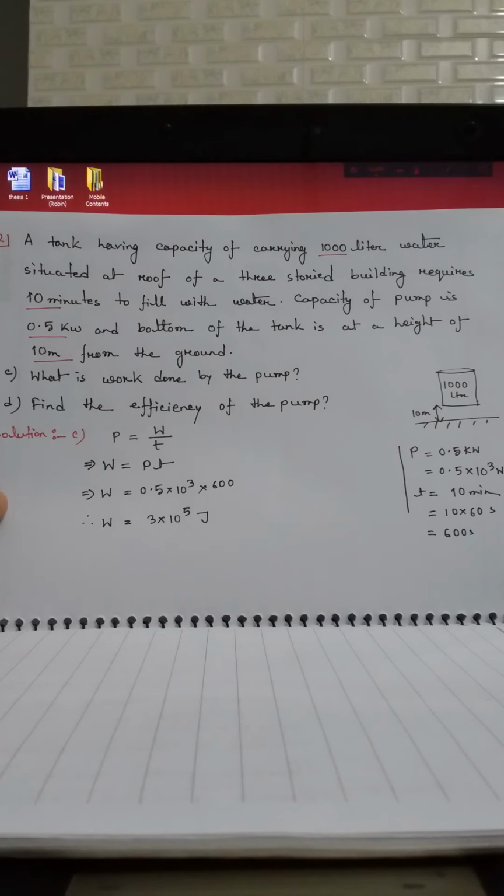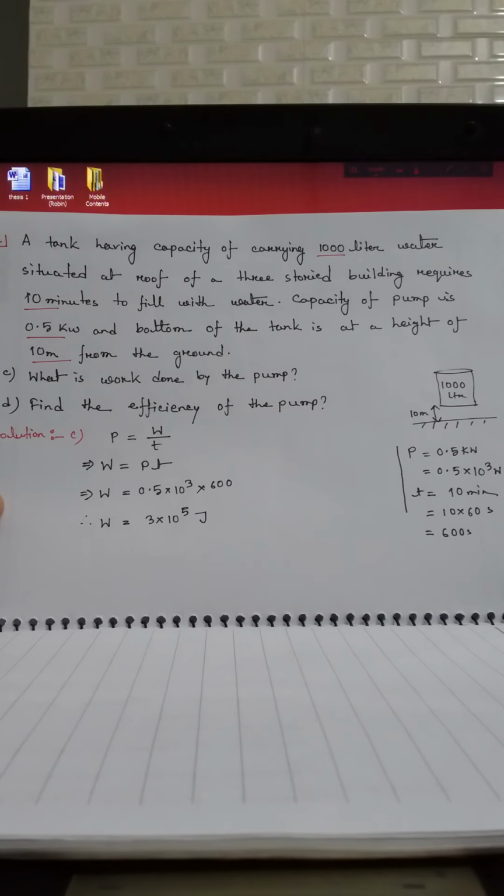Total capacity of water is 1000 liters, and the time given is 10 minutes, and the pump that is required to lift the water to the tank has a capacity of 0.5 kilowatt, and the height of the tank that will be filled by the pump.